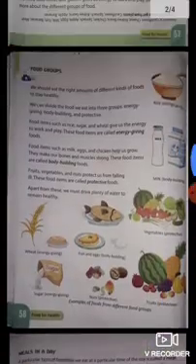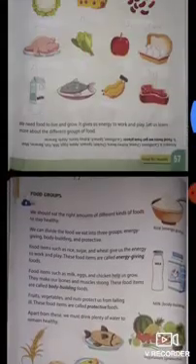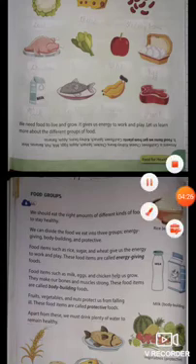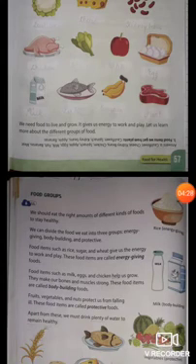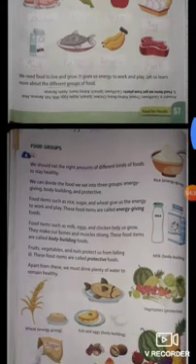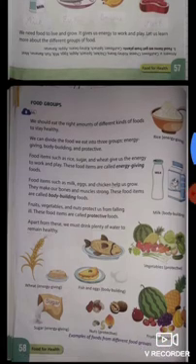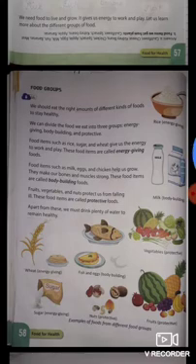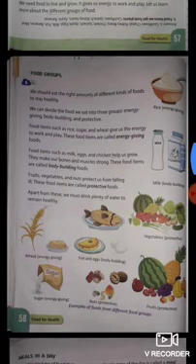Now students, the meaning of different is unlike. So students, let's come on the next topic, that is food groups.